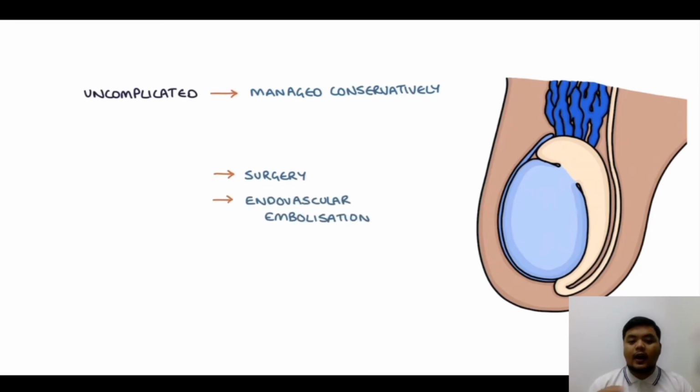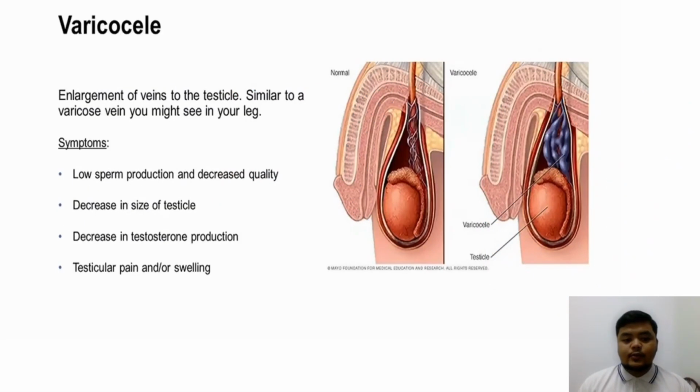So let's see what are the other symptoms besides pain. As we know, varicocele is the enlargement of veins in the testicle, similar to a varicose vein you might see in your leg. So let's see what are the symptoms of varicocele. The first one is low sperm production and decrease of quality. The second one is decrease in size of the testicle. The third one is decrease in testosterone production, and the last one is testicular pain or swelling that we can see with our eyes.